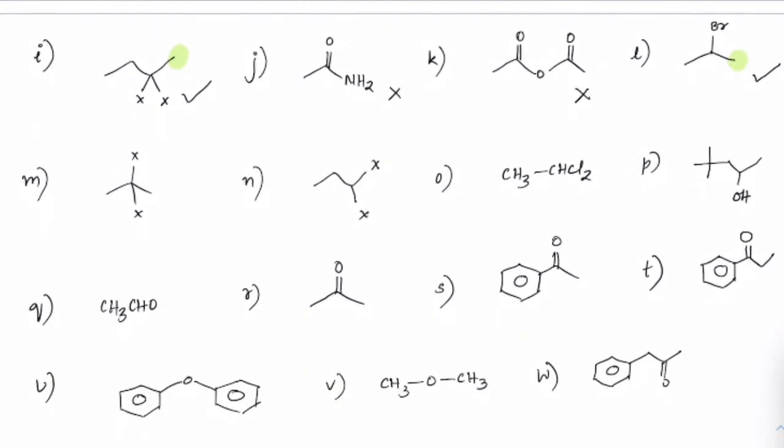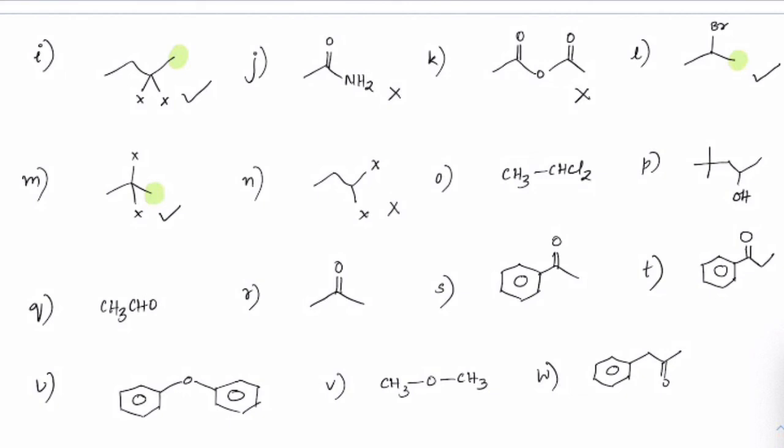Next, this will also give the haloform test because there are two X groups here. If you replace them, there is a methyl group present on it, so that can undergo haloform formation. Here you will get an aldehyde formation because there are two X, but the aldehyde is not ending up with methyl, right? So it is more like a propyl group here, and this part is ethyl, so ethyl does not give that haloform.